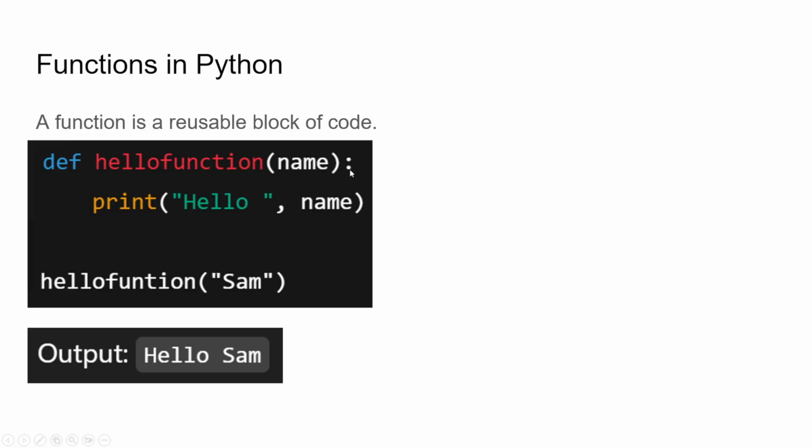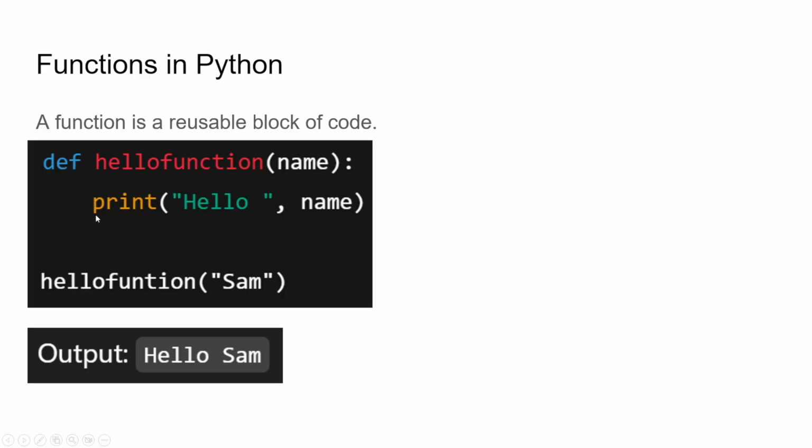Now you see the colon here after def. Like other languages, instead of opening and closing the curly brackets, we just put a colon and give a space at the start. This indentation will become a block for this defined function.